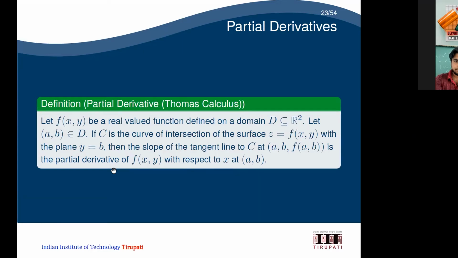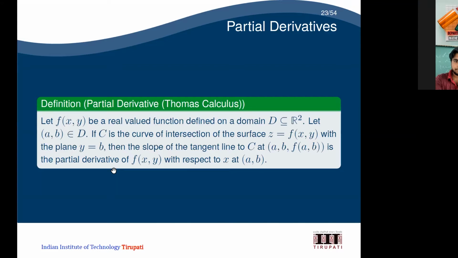For example, I am just defining a simple one, but in general you can keep as many variables as you want. So I'm just defining a simple one, two variables. So f of x, y is a real valued function. I'm just taking some domain, let's say D. So f is a mapping from D, a subset of R square, to R. It's a real valued function, but it's defined from a subset of R square.